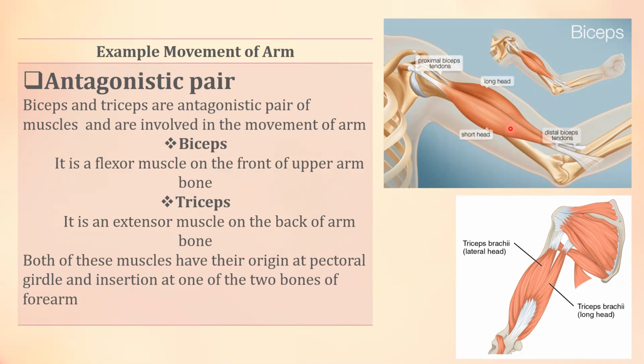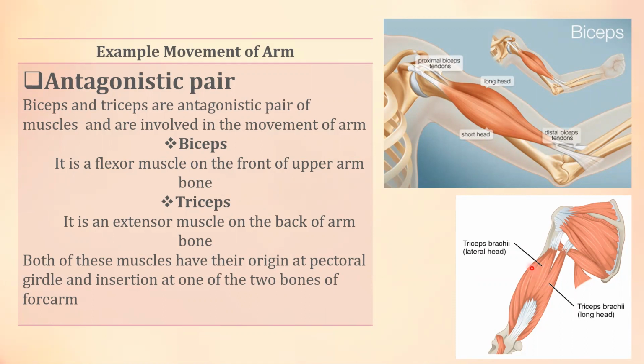First, the biceps is called a flexor muscle. You can see here, it is on the front of the upper arm bone. And the tricep is an extensor muscle on the back of the arm. One muscle is present on the front and the other muscle is present on the back of the arm bone.